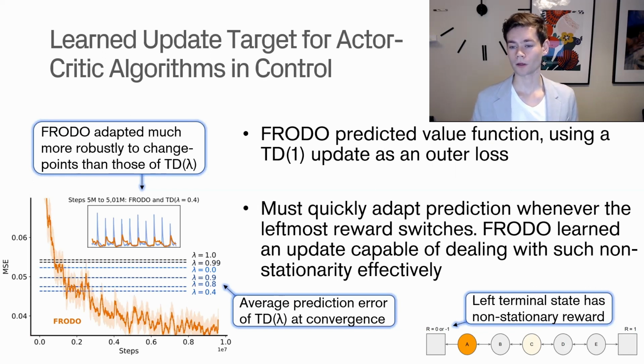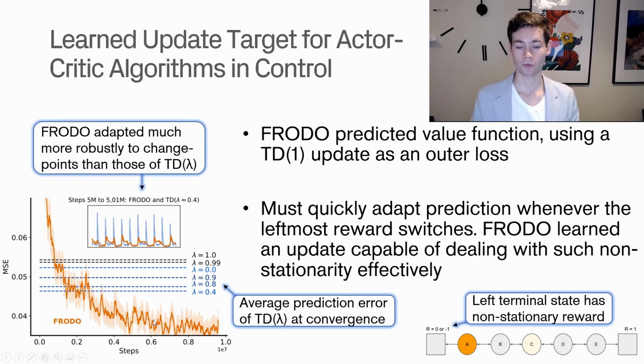And the idea was for Frodo to predict this value function using a TD1 update as the outer loss. And what you need to do is quickly adapt the prediction whenever the leftmost reward switches, so either when it switches from 1 to 0 or 0 to 1. And Frodo learned an update capable of dealing with such non-stationary attributes effectively.